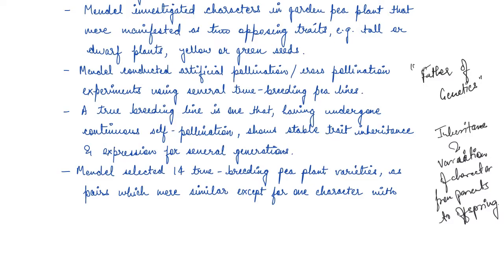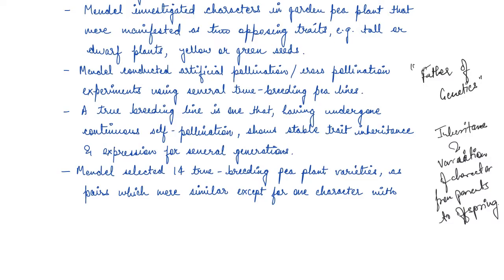So what he did is he conducted artificial pollination and cross pollination experiments using several true breeding pea lines. Now, what is a true breeding pea line? A true breeding line is one which has undergone continuous self-pollination. So it is true breeding, and it shows stable trait inheritance and expression for several generations, because it has always undergone self-pollination.